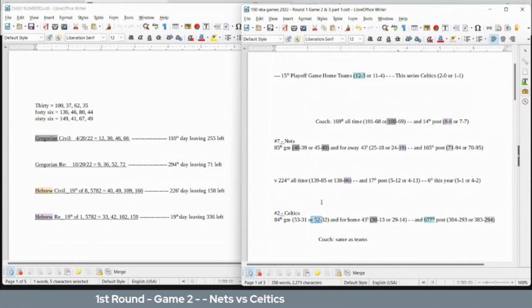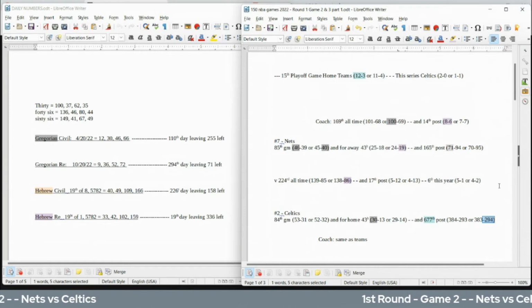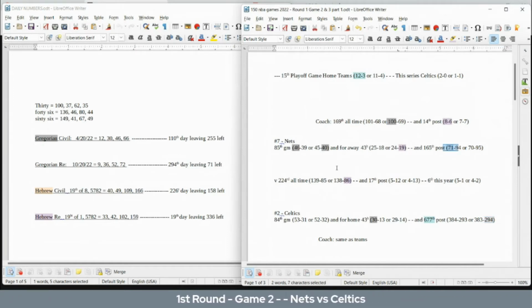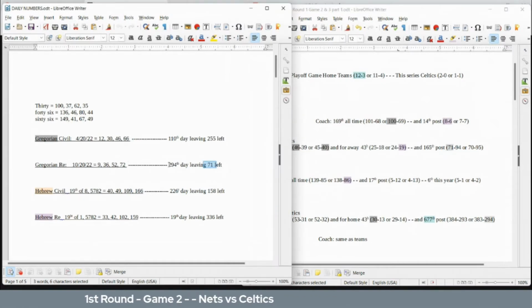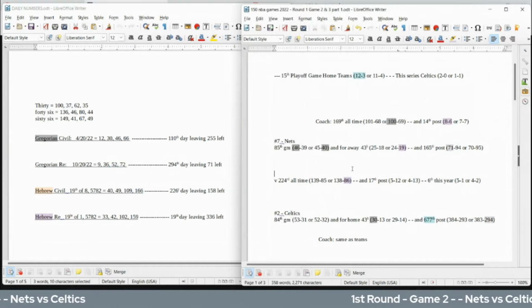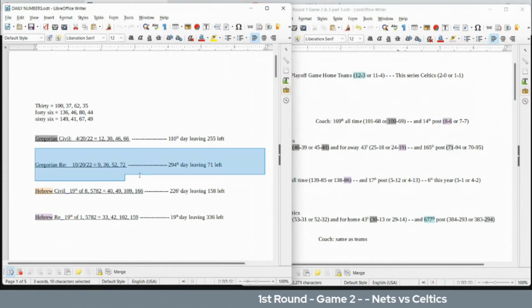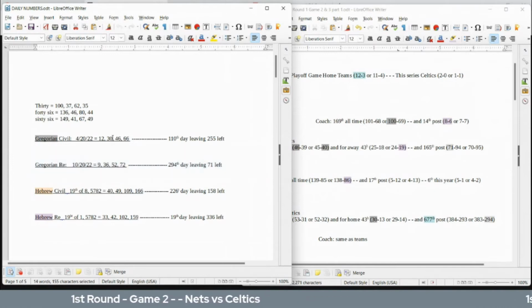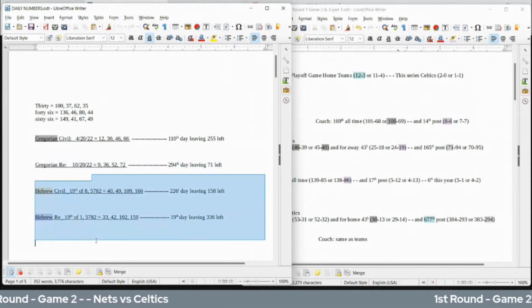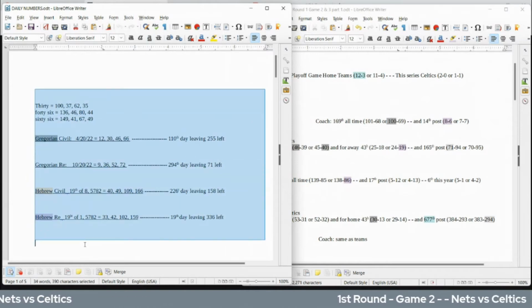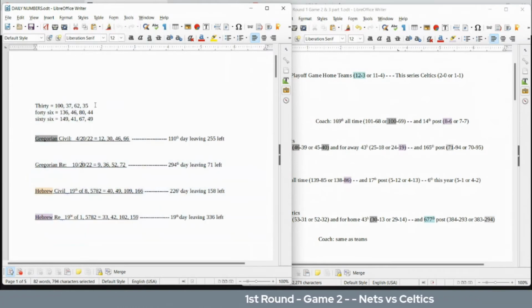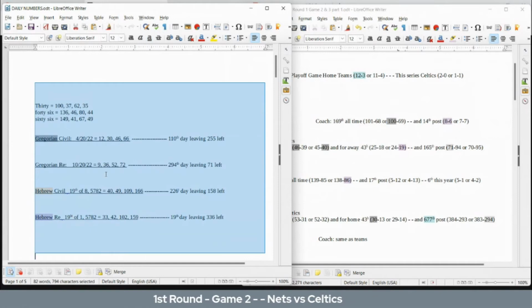Celtics can sit on 52 wins with a loss. Celtics can get their 294th playoff loss as a team, as Nets get their 71st playoff win as a team. 71 left, 294th day, a day with 52 and 72 date numerology on it. So even though I made this side up, I modeled it logically after the Hebrew two-sided calendar, going along with the 4 seasons of the year for the 4 base ciphers that we use as well.